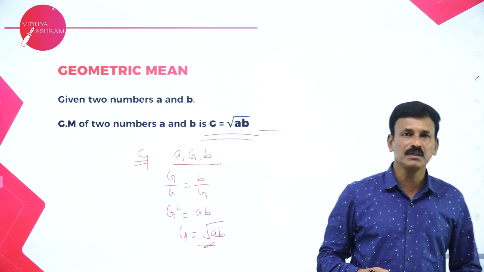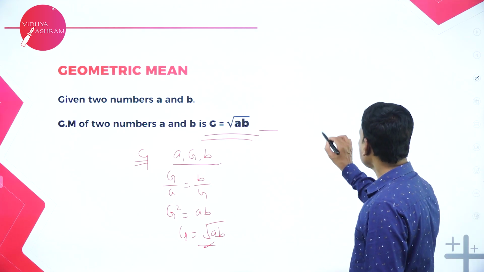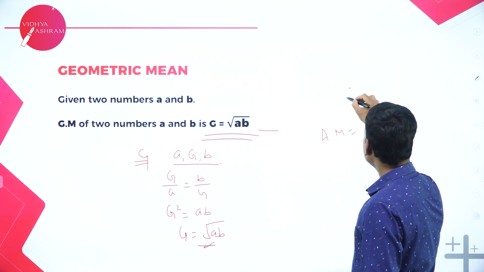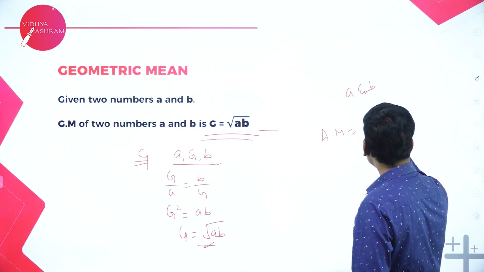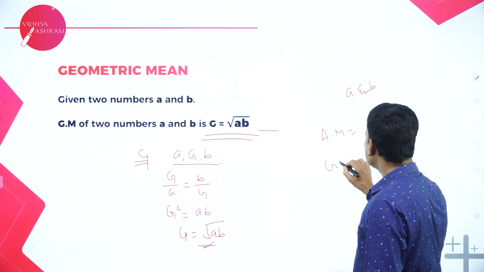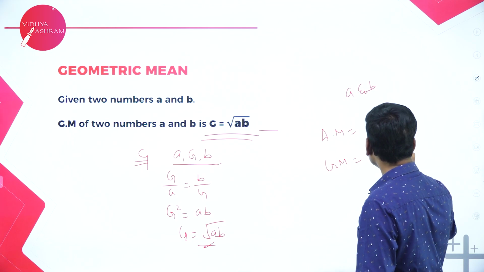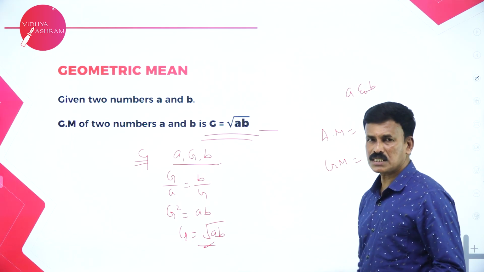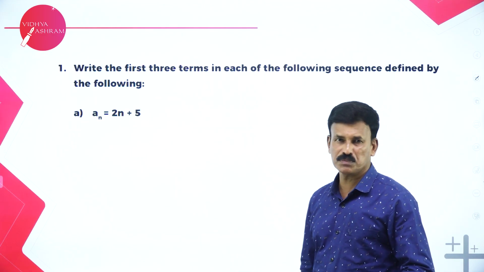Now, the arithmetic mean between A and B is A plus B by 2. The geometric mean between these two numbers is root of AB. That's it. Let us take a few problems based on this.